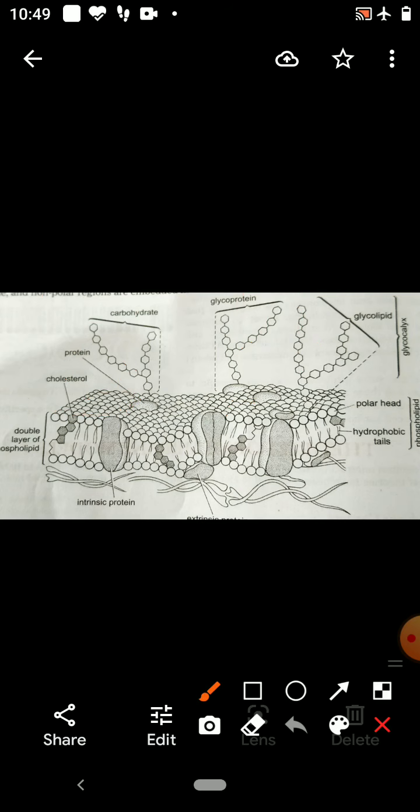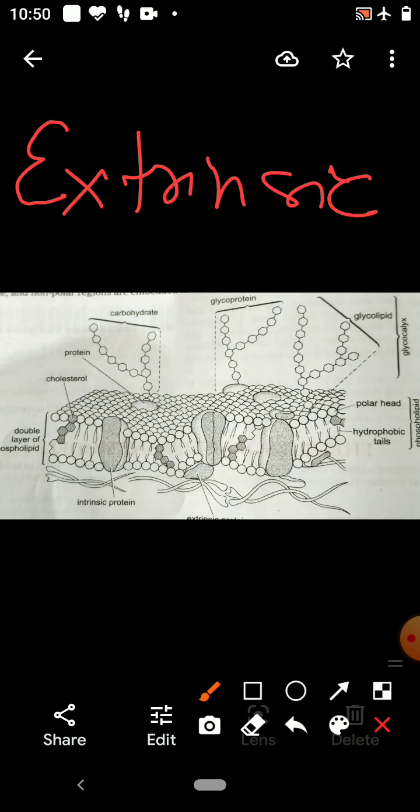Proteins are of two types: one is extrinsic, and the other is intrinsic. Extrinsic molecules are proteins associated with the membrane on the surface of it, and intrinsic molecules are proteins that enter the lipid bilayer and make an integral part of the membrane.